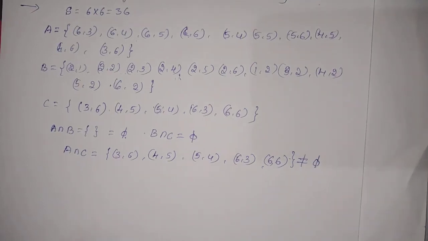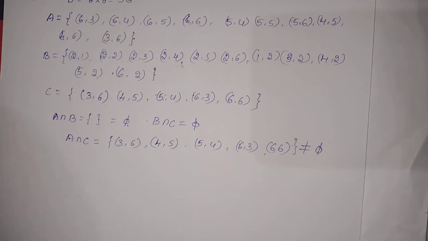It is not empty. Not empty means A intersection C is not mutually exclusive. Only A intersection B and B intersection C are exclusive.